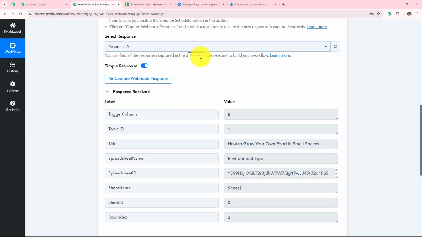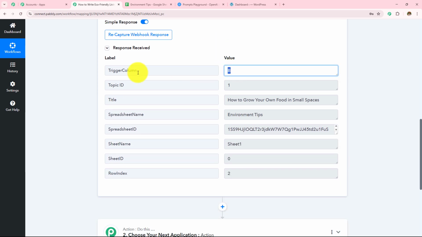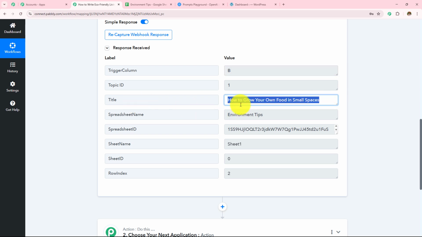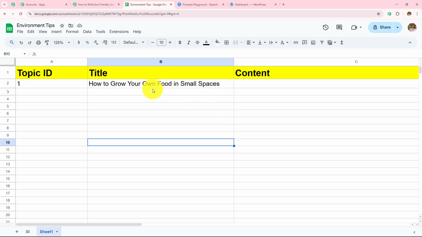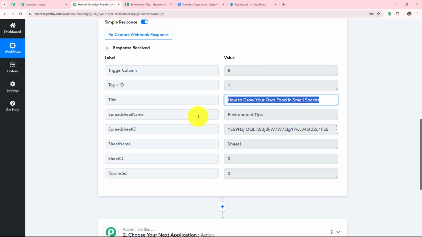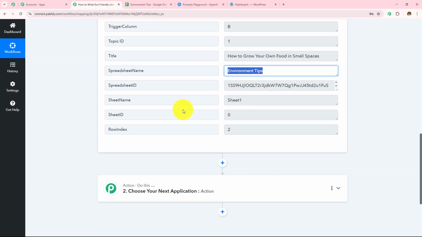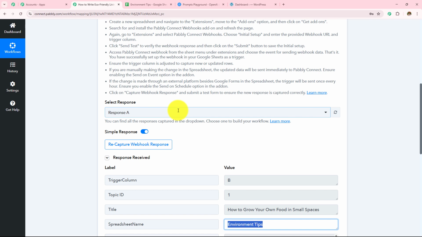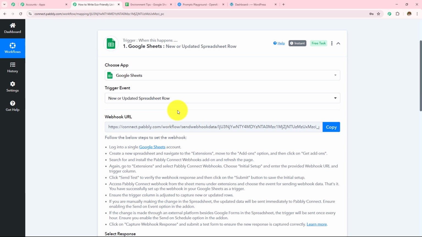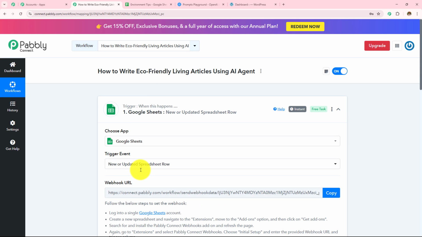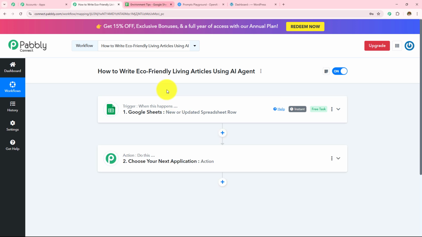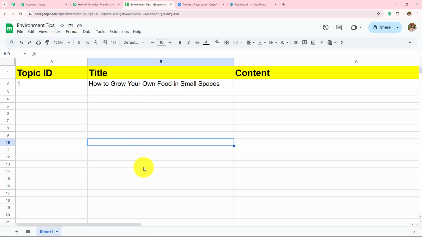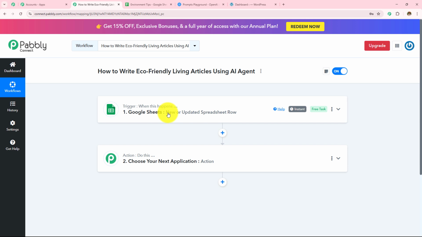And here we can see that we have received the response. The trigger column is B. The title is How to Grow Your Own Food in Small Spaces. Though this is the same exact title. The spreadsheet name is Environment Tips. Now here, as soon as I have received the response, we can say the connection setup that we have created with the help of this webhook URL between Pabbly Connect and Google Sheets, that is successful. And now whenever I'm going to add a new data or the new title in this particular spreadsheet, I will start capturing that response here in this workflow.